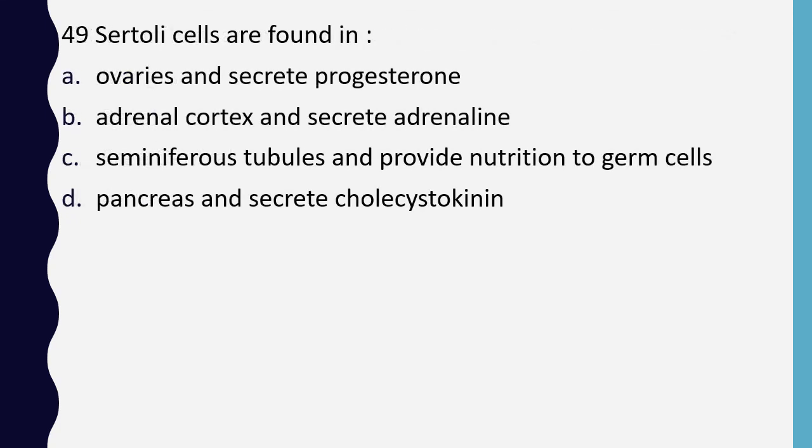Question number 49. Sertoli cells are found in ovaries and secrete progesterone, adrenal cortex and secrete adrenaline, seminiferous tubules and provide nutrition to the germ cells, pancreas and secrete cholecystokinin. Correct answer is option C. They are found in seminiferous tubules and provide nutrition to the germ cells.